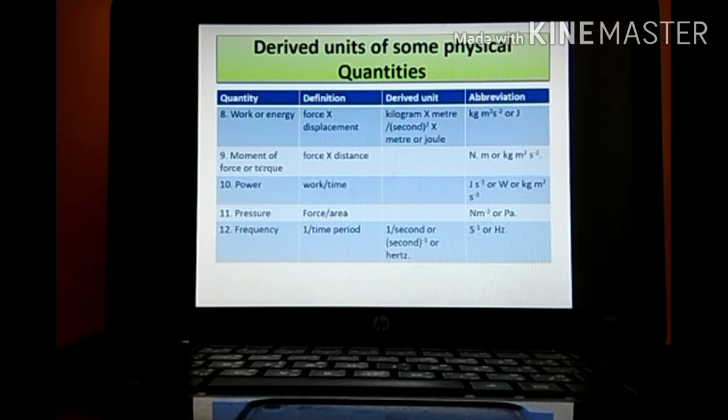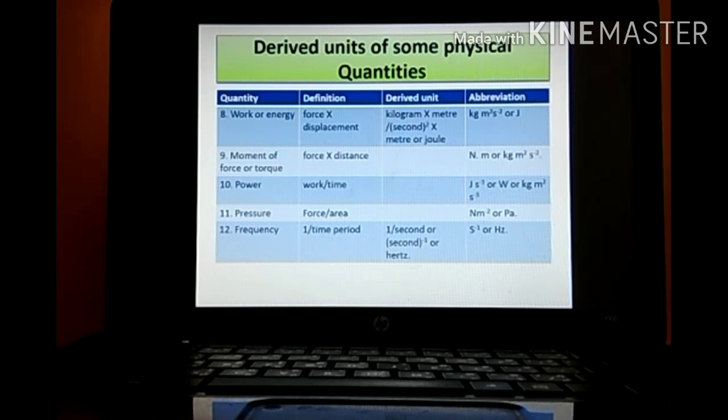Next one, moment of a force or a torque. It is denoted as F into D, force into displacement. So its SI unit is Newton meter. Next one, power. Power means what? It is work done upon time taken. Time taken is coming in the denominator. So we can write it as joule per second or watt. Power's SI unit is also watt. It is denoted by capital W. Next one, pressure. Pressure is what? Force upon area. Force SI unit is what?